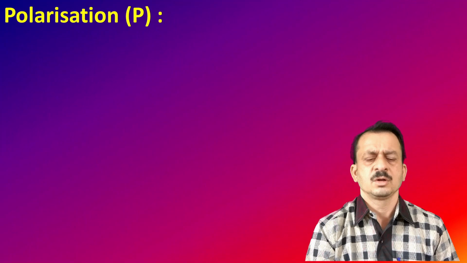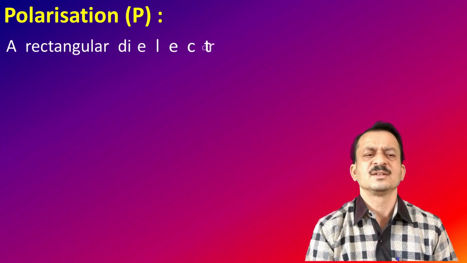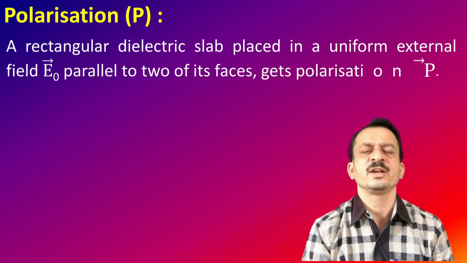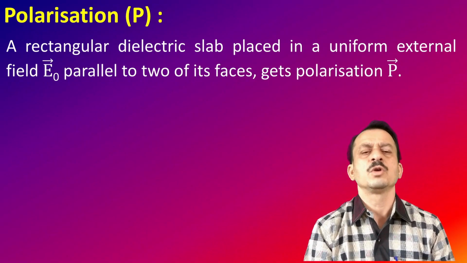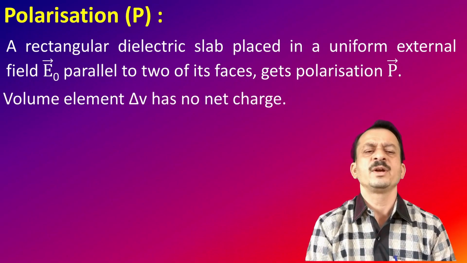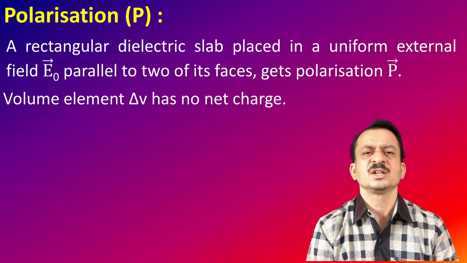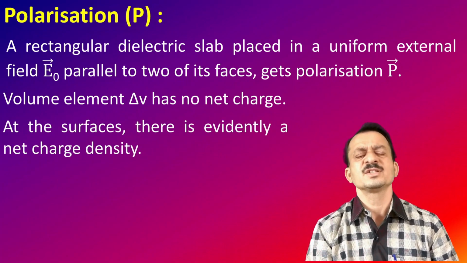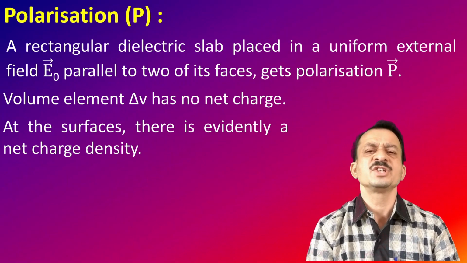Now we will summarize this concept. A rectangular dielectric slab placed in a uniform external field E naught parallel to two of its faces gets polarized, meaning molecules get oriented. The volume element delta V has no net charge, but it has a net dipole moment. At the surfaces, there is evidently a net charge density.